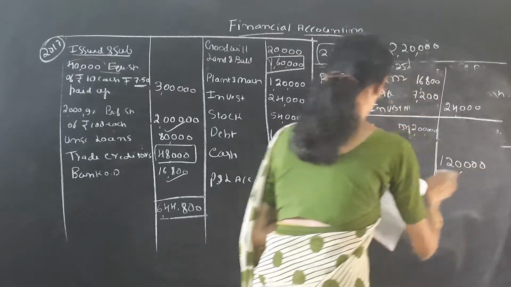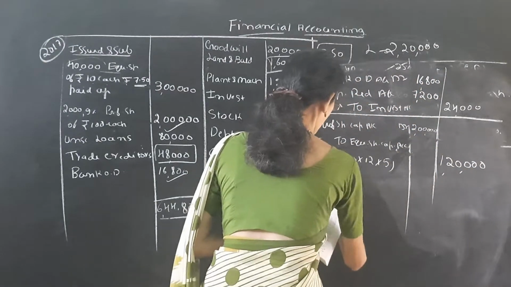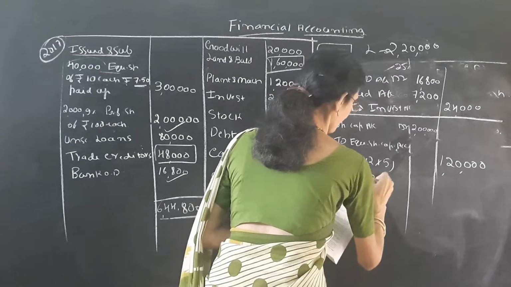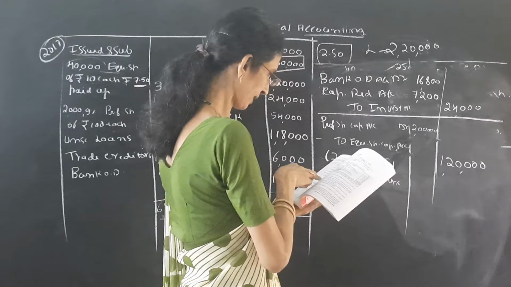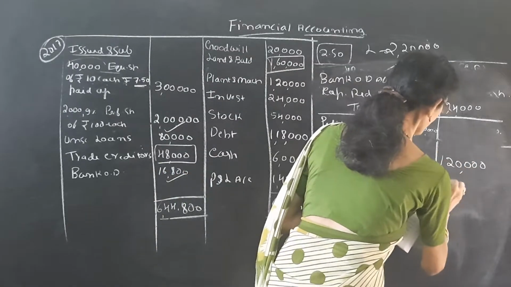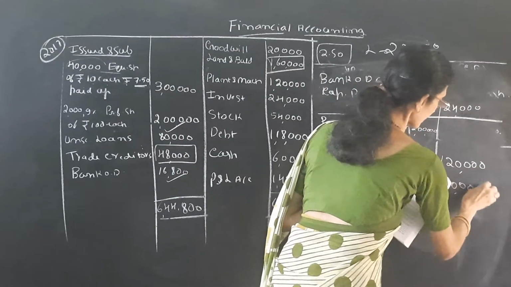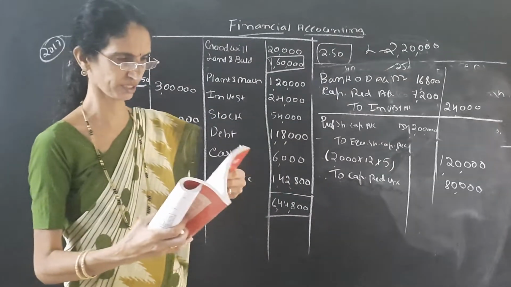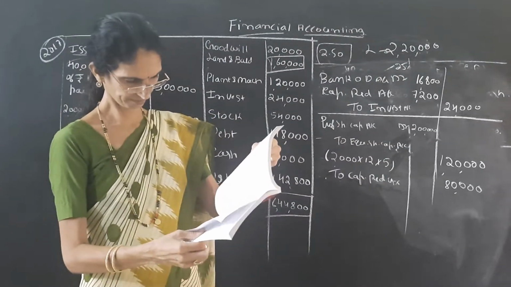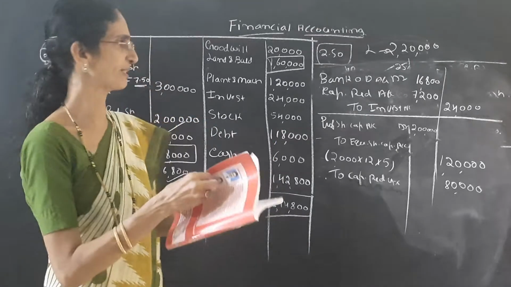Then the remaining balance should be transferred to capital reduction account. Capital reduction account, it comes to rupees 80,000. Where does the remaining go? It goes to capital reduction account. All the adjustment is over.